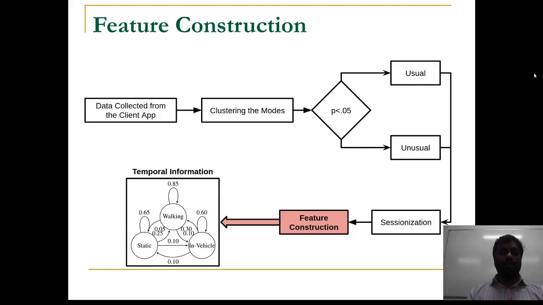Next, as we know that the mobility states like static, walking and in-vehicle are temporally related, the transition information can be helpful in pointing out the next probable mobility state. We capture this information by modeling the transitions between the different mobility states as a Markov model and then use it as a feature.